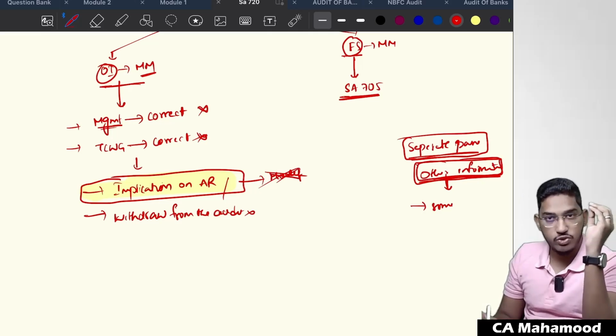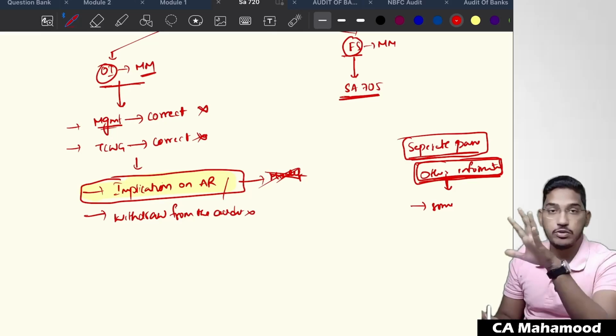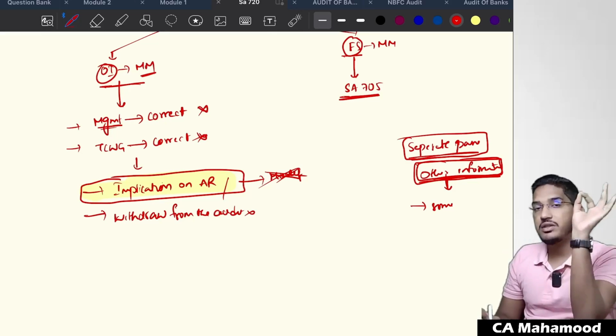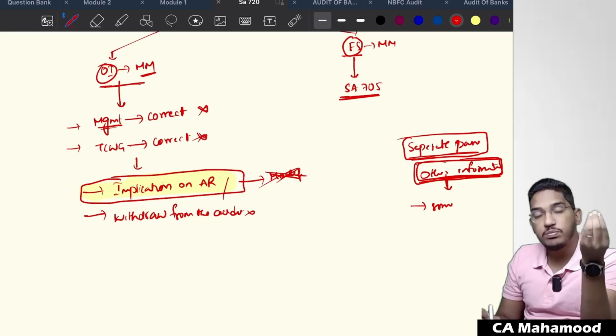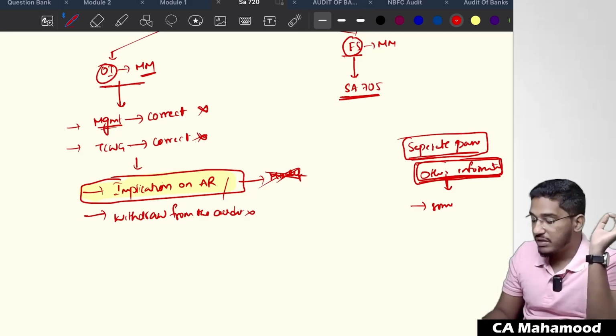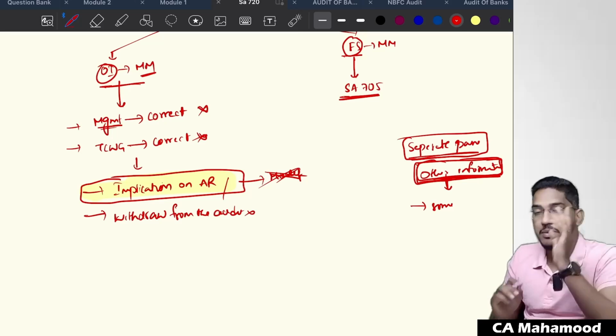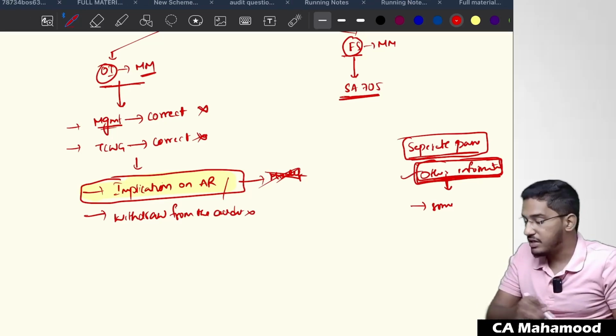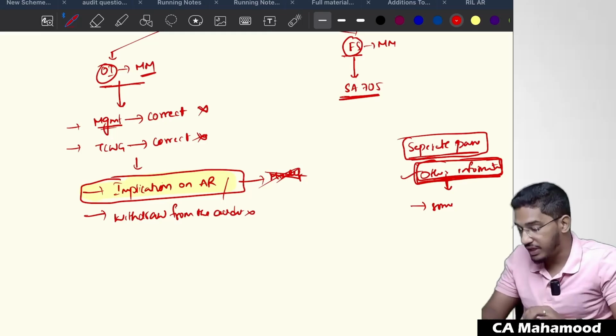Why? Because our opinion should be only with regard to the financial statements. Our opinion should not be with regard to other information. But still, if in the other information there is something wrong, you have to bring it to the user's attention, not by modifying the opinion, just by giving one negative comment in the other information paragraph. Sir, what is this other information paragraph? Can you show that to us? Yes, I will show that to you. Let me show you that.